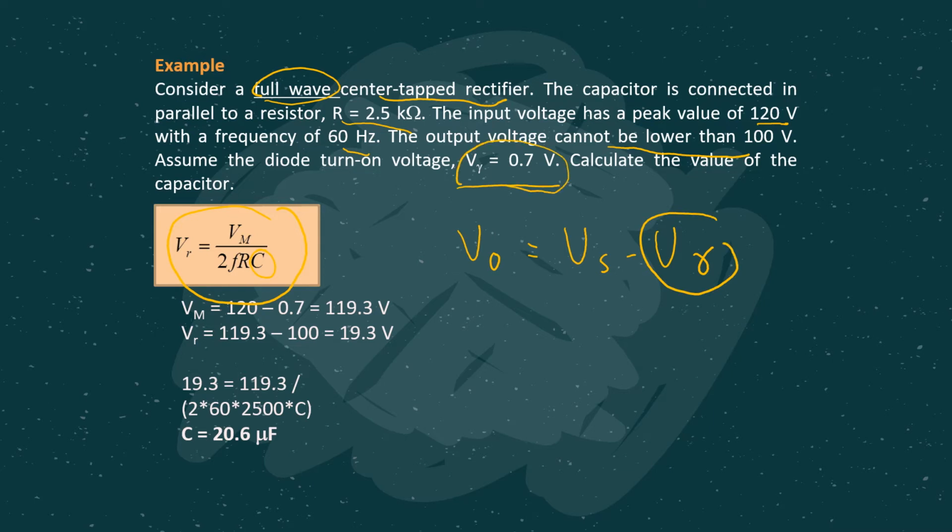So Vs is the maximum output voltage, in this case 120, minus 0.7, so that's why you are getting this answer. Then for the ripple voltage, the maximum is 119.3 volt, but the minimum is mentioned here: it shouldn't be lower than 100 volt, so this is considered the minimum value. So that's why we can get the ripple voltage here, which is 19.3. So we have all the parameters; substitute in the equation, and we can solve for the capacitance value.